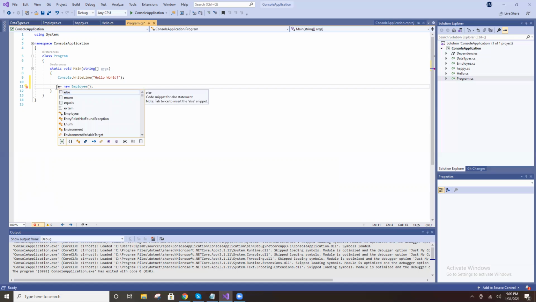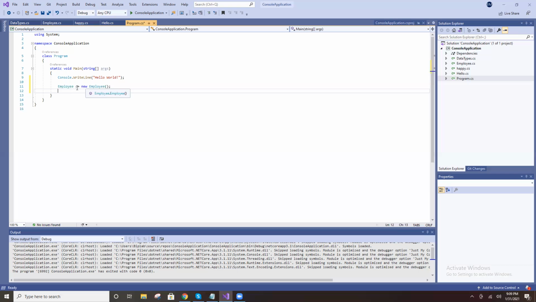So what is E? You must declare the data type, right? Employee. Employee reference name E. Got it. As of now, you declare and create an object. That's it.